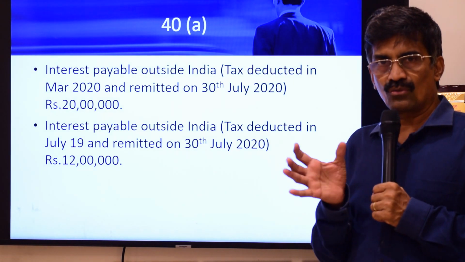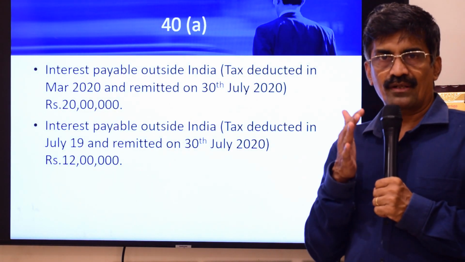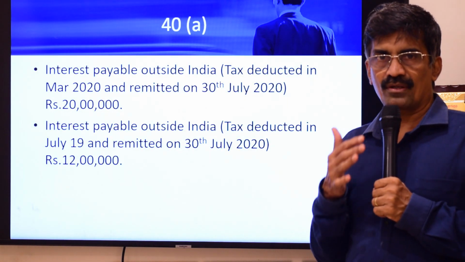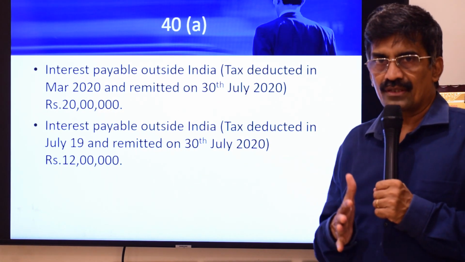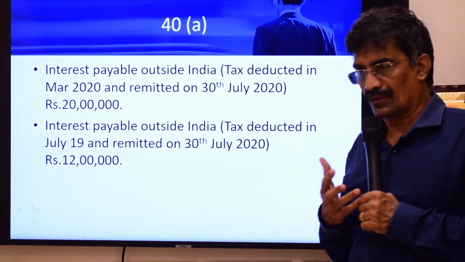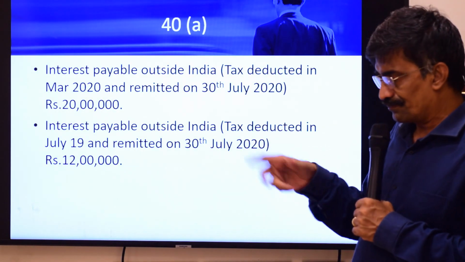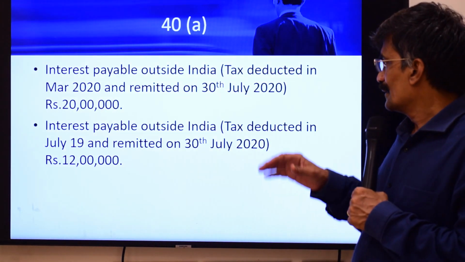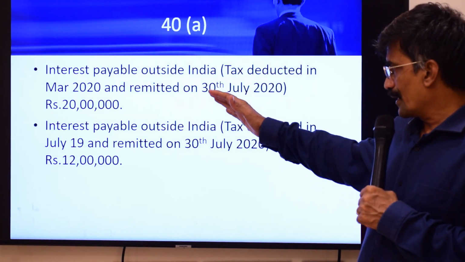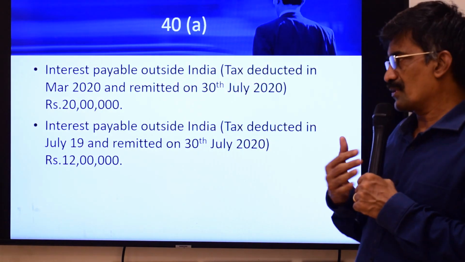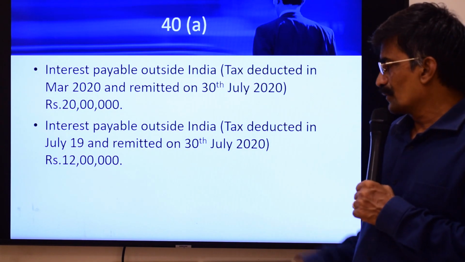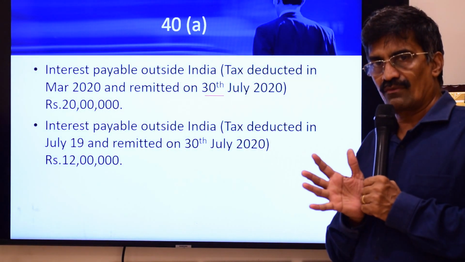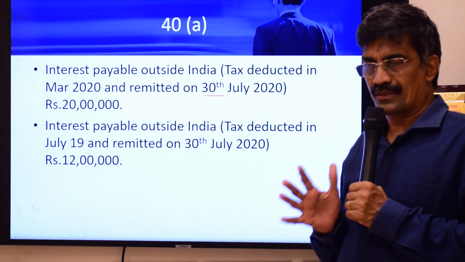30th September is the due date up to assessment year 19-20. There is a proposal in this budget to extend the due date from 30th September to 31st of October. So therefore, that's why I said the due date for filing tax return has to be this. So let's not worry about that. In any case, you have a minimum due date of 31st of July. So with payment on 30th July 2020, this expenditure will be allowed in the previous year 19-20 itself.